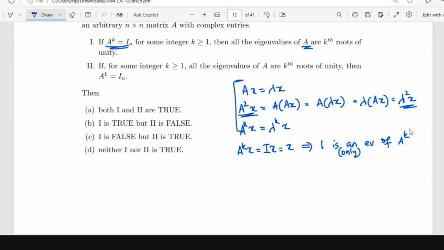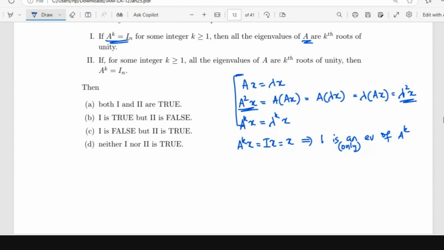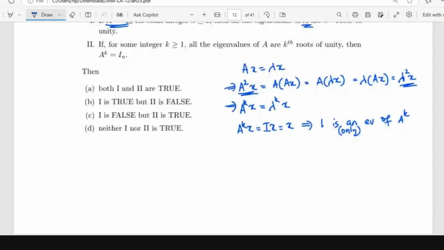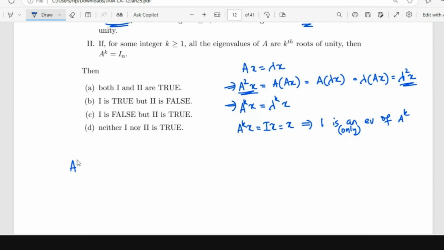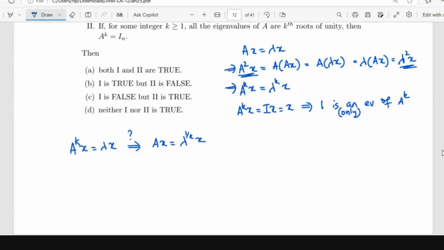Okay, so that's one thing. So let's look at the statement again. If A power K is identity, then all the eigenvalues of A are the kth roots of identity. So can we go back in this? So here what we had was this implies this. So in general, this is the implication. Can we go back? Can we say A power K x is equal to lambda x? Does this imply Ax is equal to lambda power 1 by K x? Do you think this will be true?